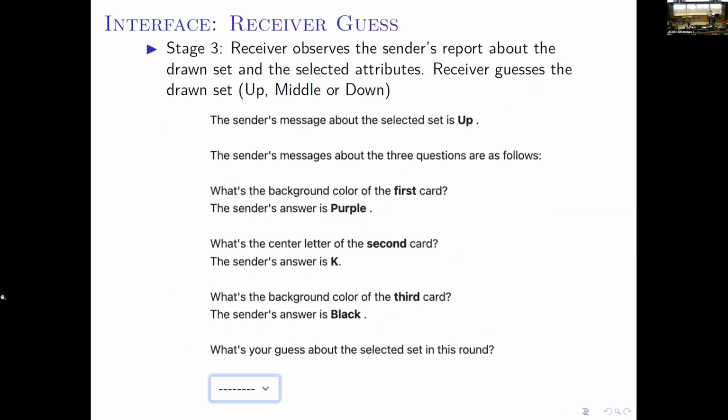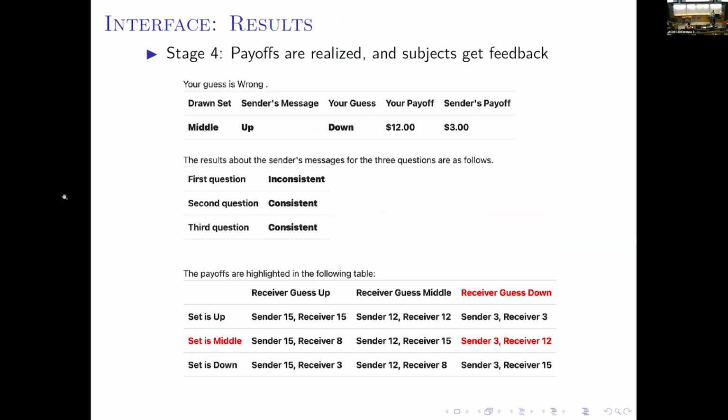And then the receiver sees the sender's responses and chooses a guess, up, middle, or down. And then subjects get feedback: payoffs, the message, the guess decision, and also the consistency of the message.